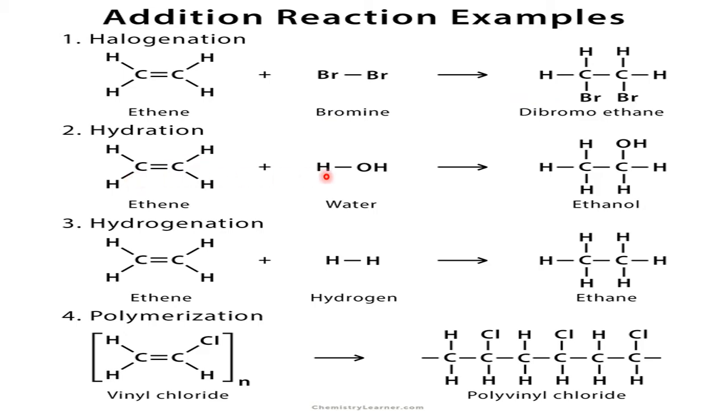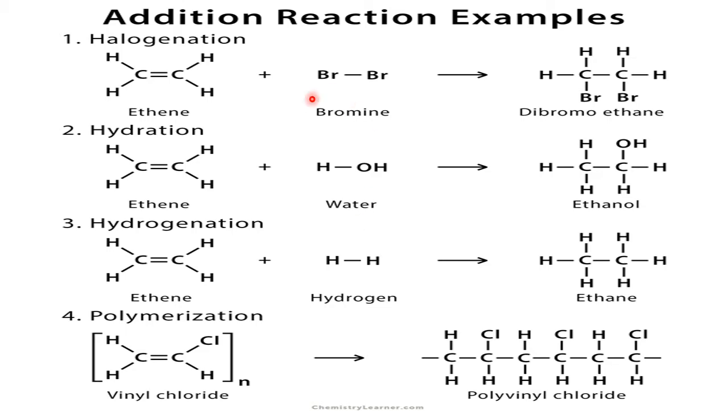In the same way, water is made up of H and OH minus. One on the C, one on the other C, so it is CH3CH2OH, ethanol. Addition of hydrogen, H2, one H here, one H here, gives CH3CH3, from unsaturation to saturation, ethene to ethane.